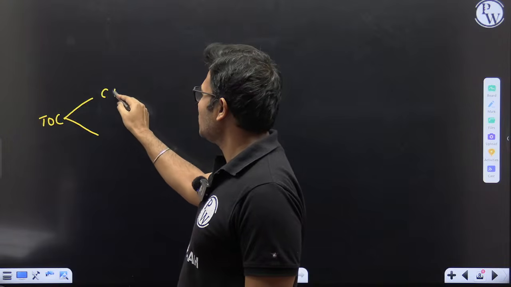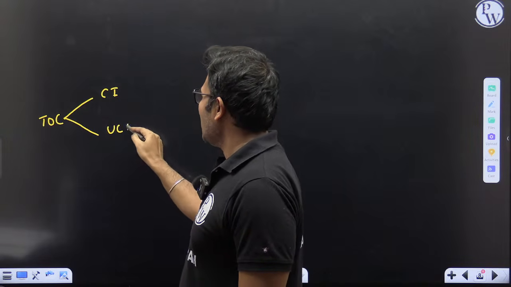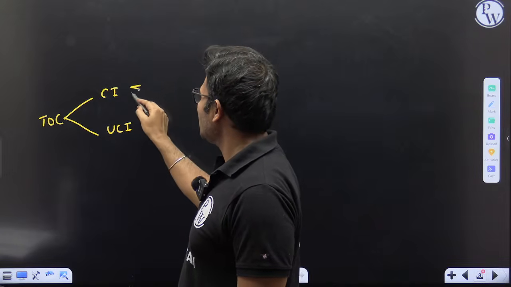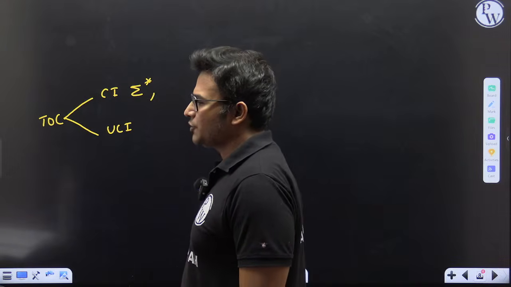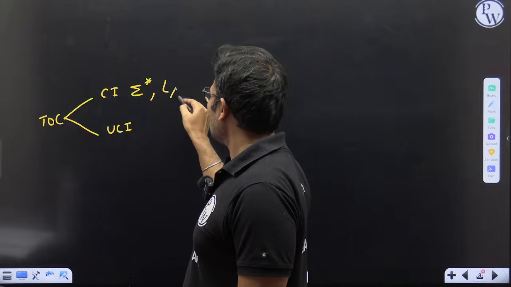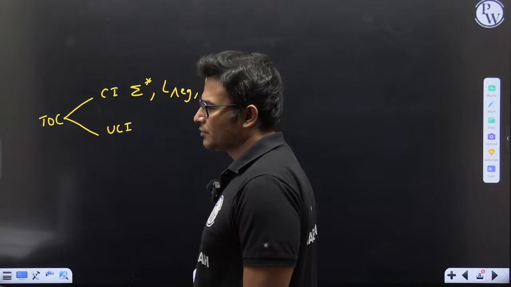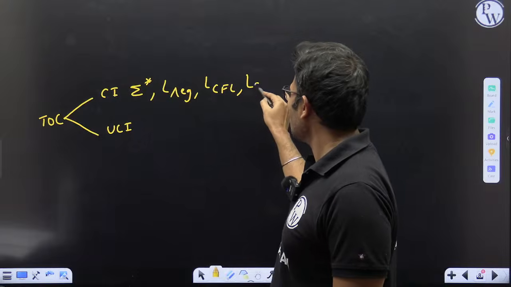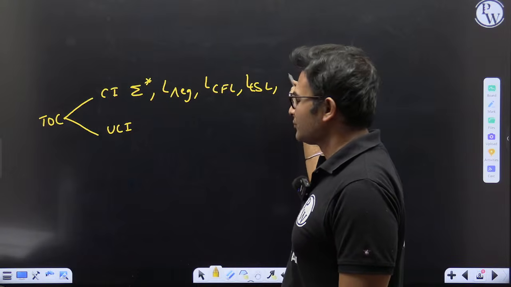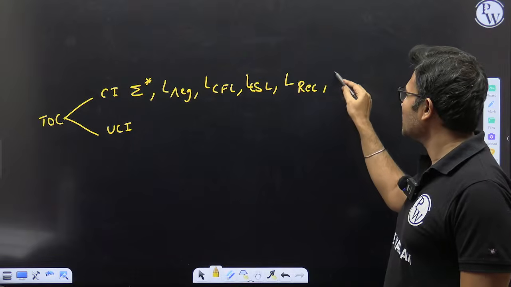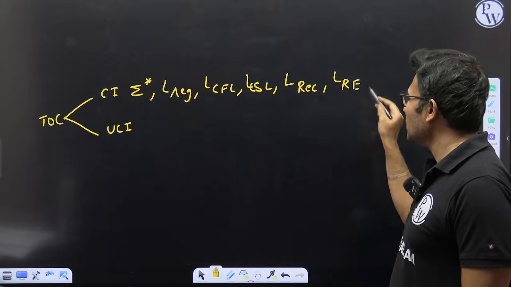In TOC you have countably infinite and uncountably infinite sets. The countably infinite ones are sigma star, the set of all regular languages, the set of all context-free languages, the set of all context-sensitive languages, the set of all recursive languages, and the set of all recursively enumerable languages.